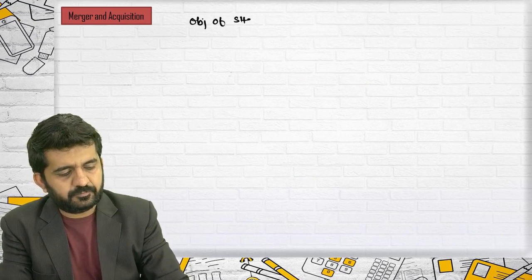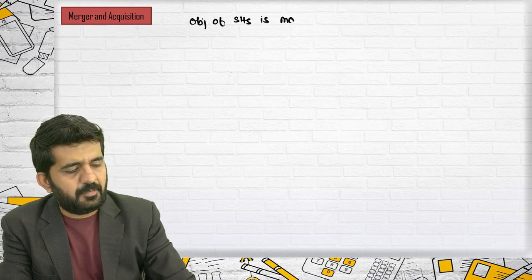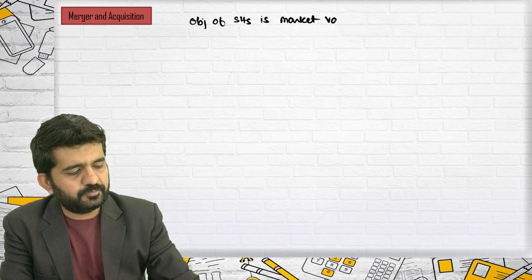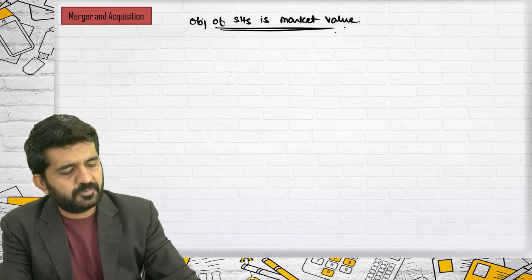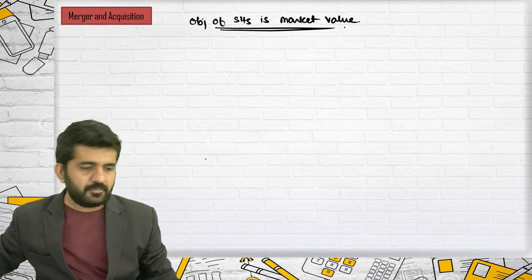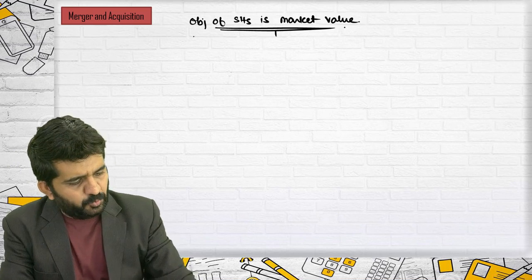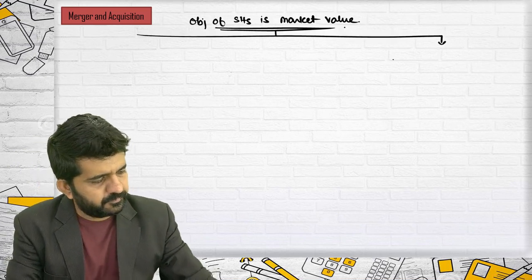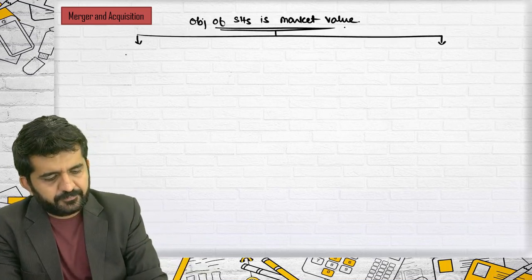The concept becomes somewhat difficult when objective of the shareholders is market value. This also we have done all types of questions. Let me divide it into two parts. Excuse me.